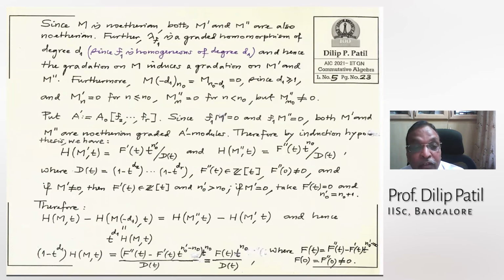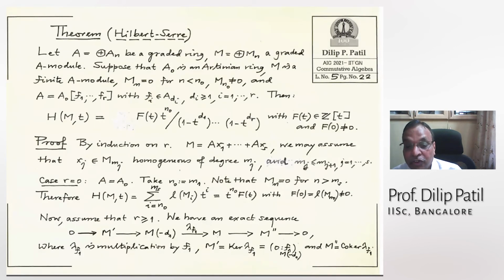And M prime n is also 0 for n less than or equal to n naught because it is a submodule of M n. And M double prime n is also 0 when n is strictly less than n naught, because M n's are 0. But M double prime n naught is non-zero, because M n naught is non-zero and this is a homomorphic image of that. So that is also non-zero.